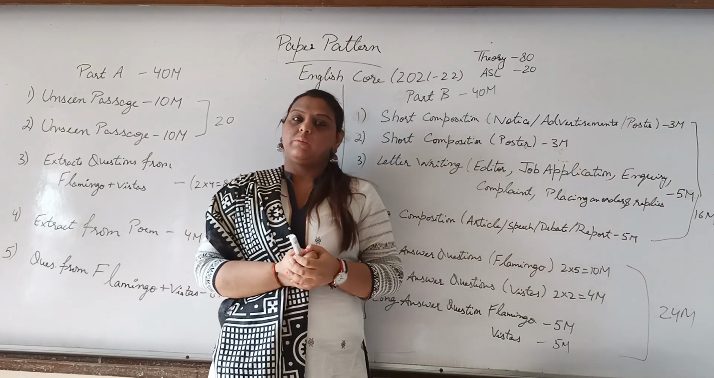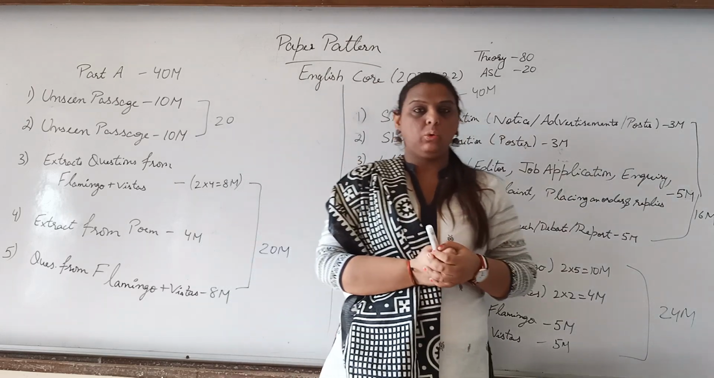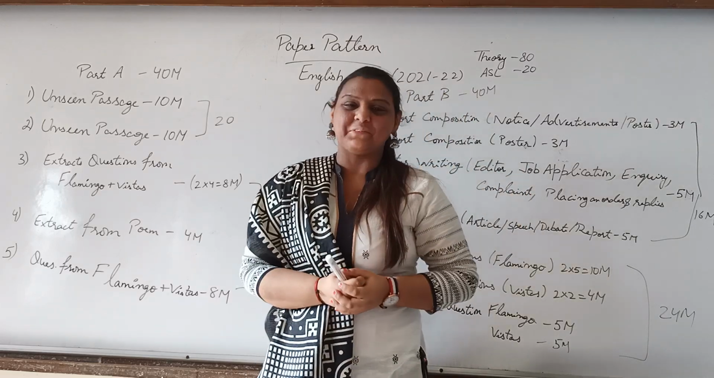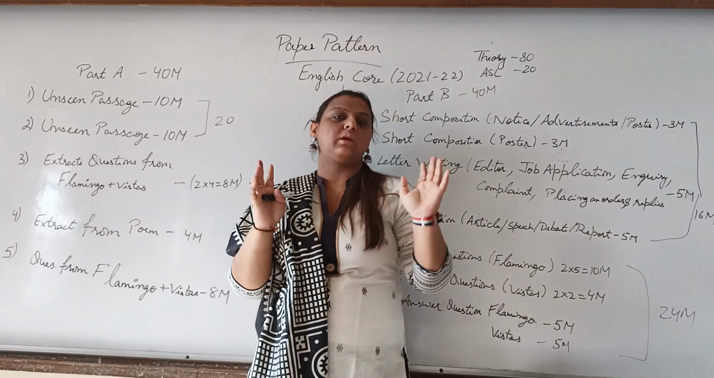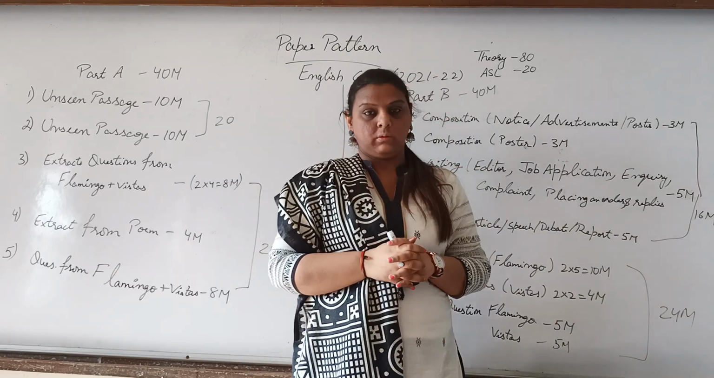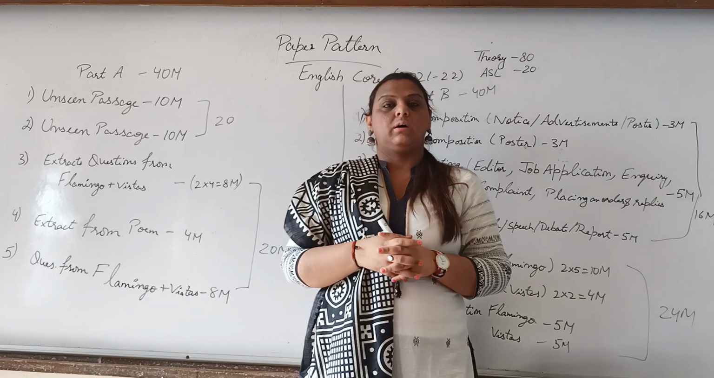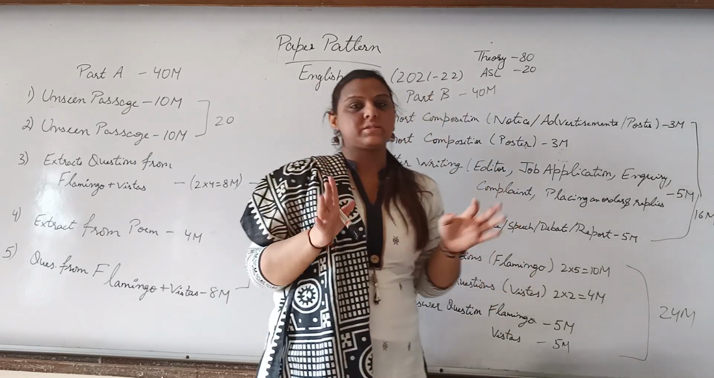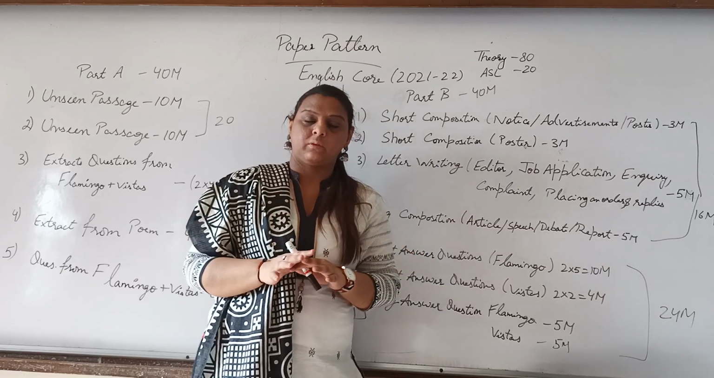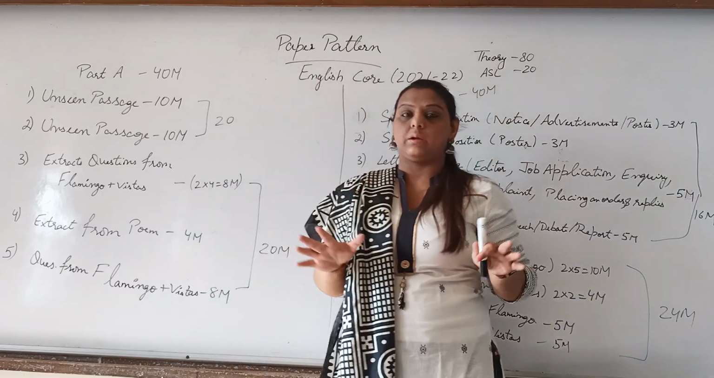Although we have covered one of the chapters from the book Flamingo, that is The Last Lesson. Ironically, the first chapter's name is The Last Lesson. We are done with it. But now I want to discuss the paper pattern with you. It has already been given by the CBSE, so it's the best time to discuss how your board paper will come. You need to keep it in mind and be alert about it.